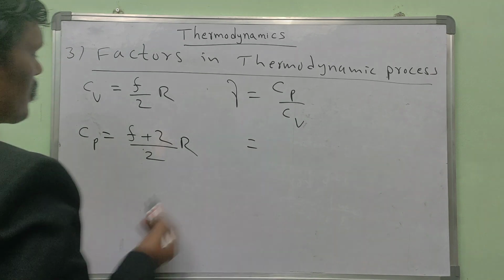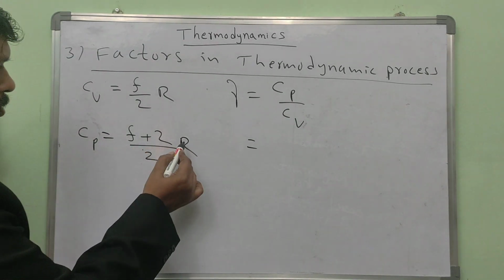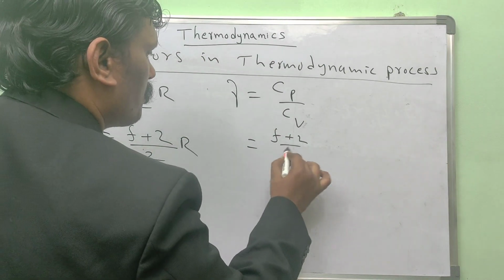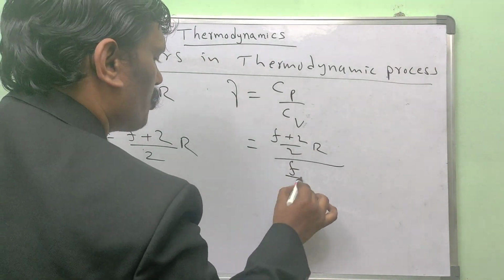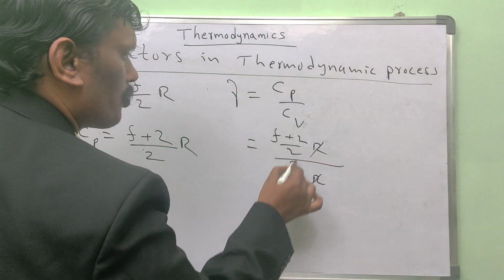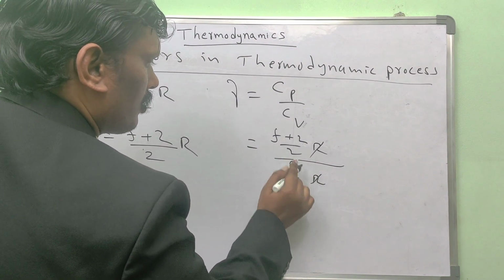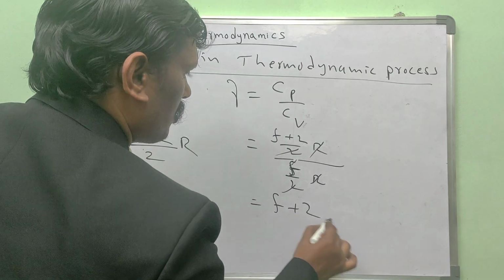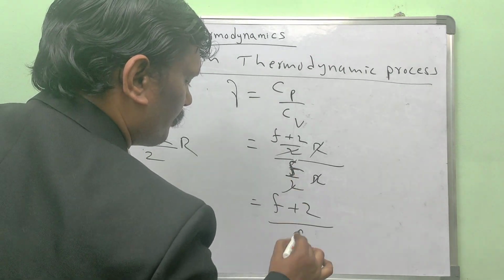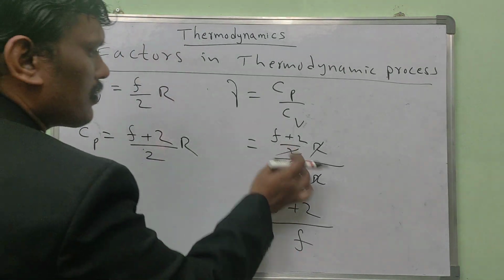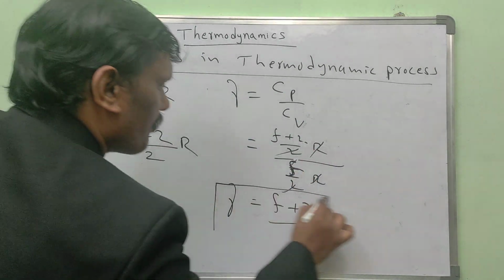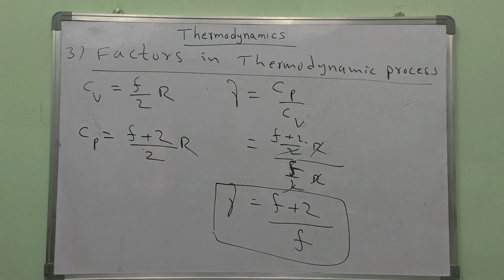What is Cp here? F plus 2 by 2 into R, and Cv is F by 2 into R. R gets cancelled, 2 gets cancelled, then what remains? F plus 2 by F. So this is gamma in terms of degrees of freedom.